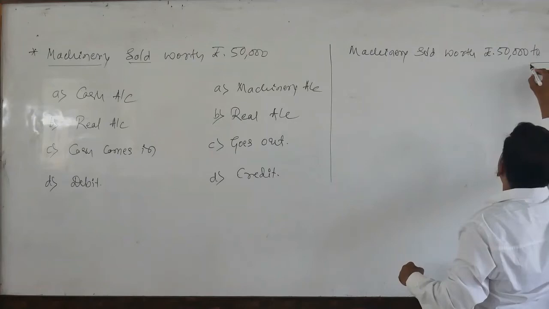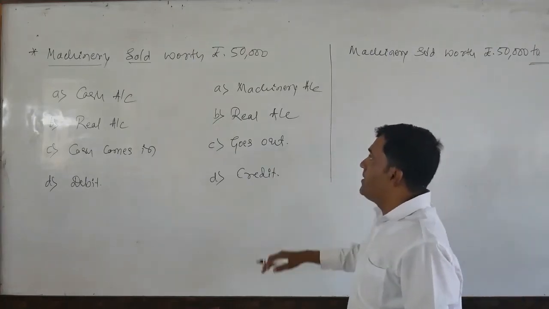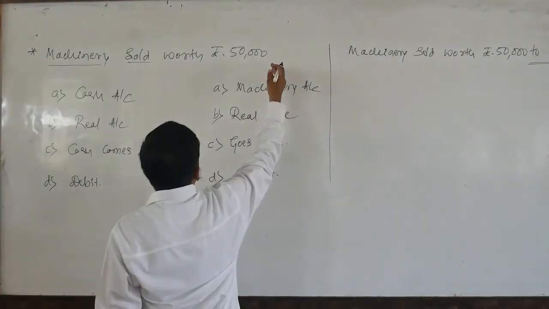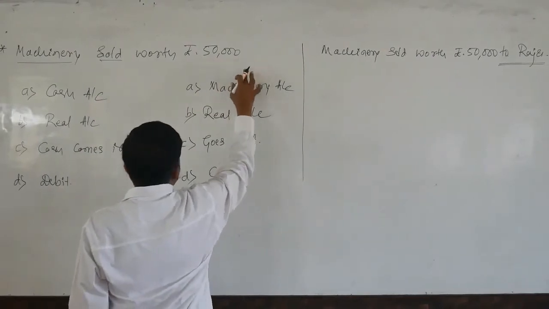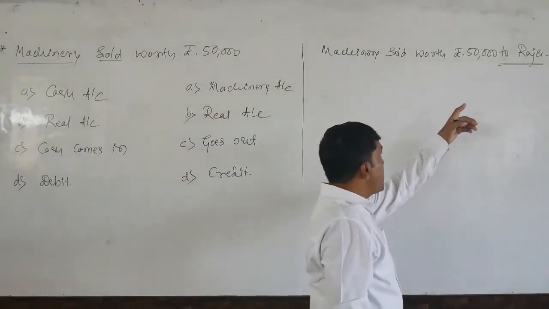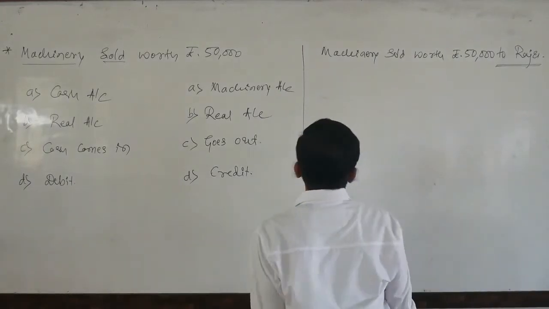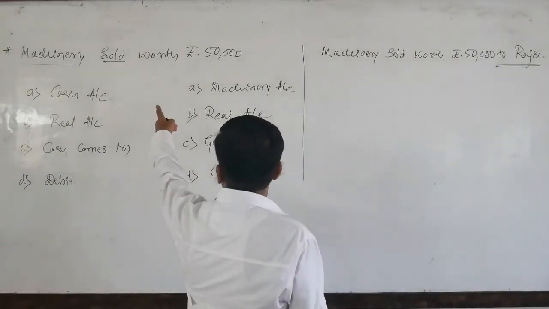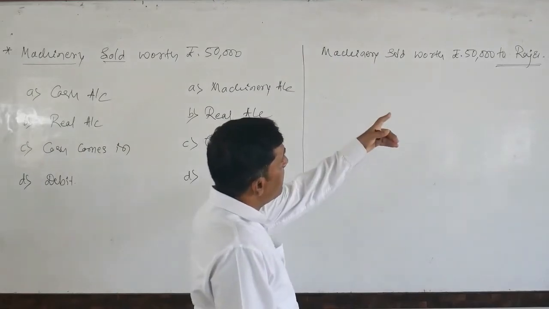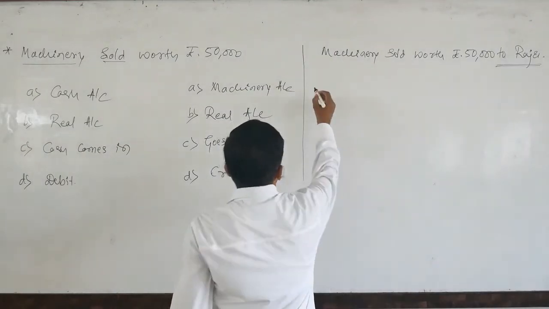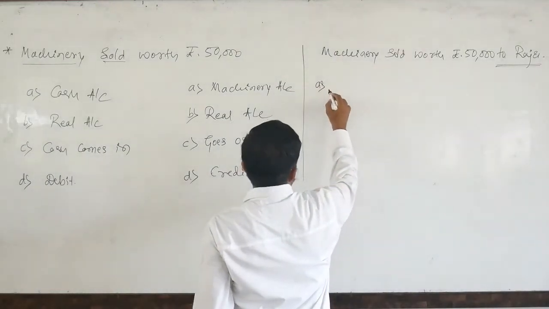So this much is additional part of this example. Here to whom we have sold, not at all mentioned, but in this example they have mentioned the name of the purchaser. So very simultaneously we are studying. This is the cash sales, this one is the credit sales. So for that we need to classify the aspects.